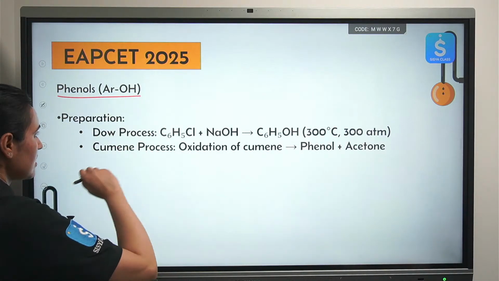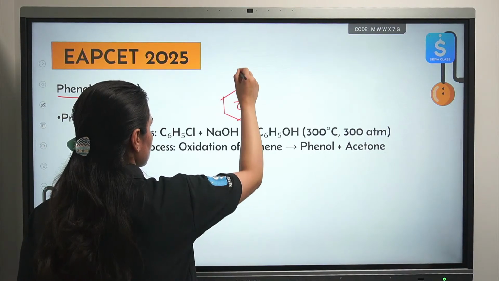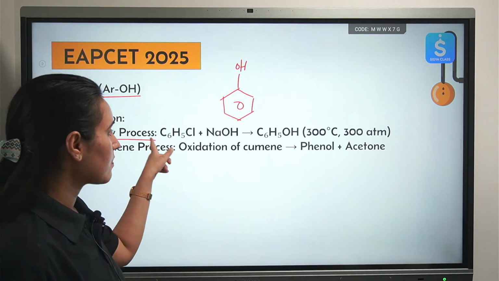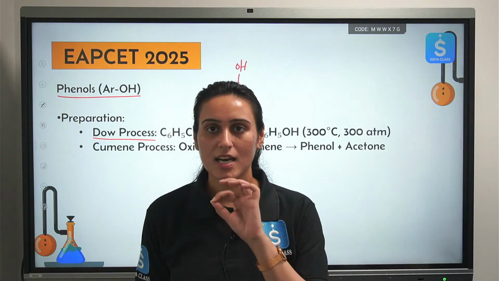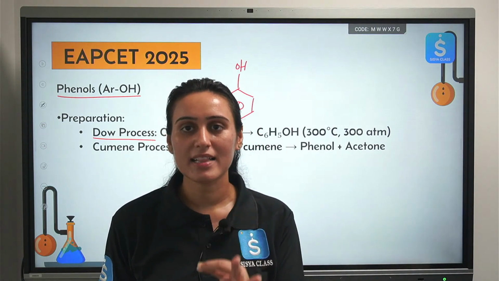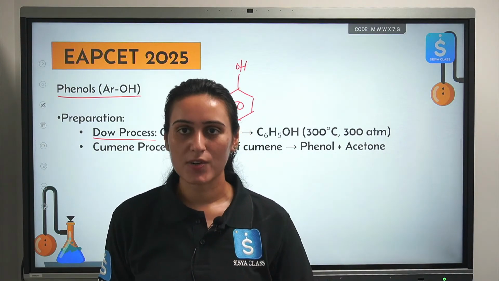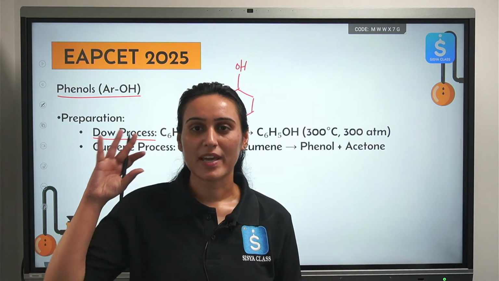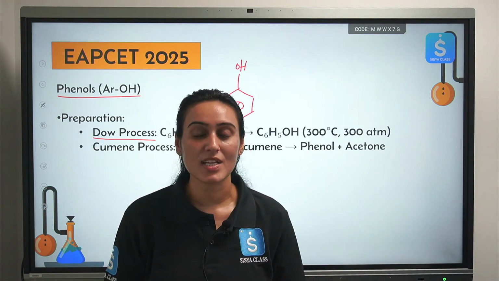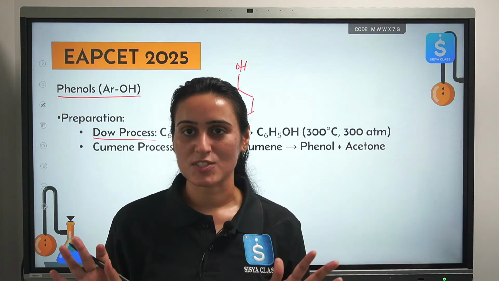Then we have phenols. This is your phenol. How do we prepare it? With the help of Dow's process. See, the nucleophilic substitution of aryl halide is very difficult because of the double bond character. You already know the effect. But under very high temperature and pressure conditions, yes, you can do the substitution. Difficult, but we can achieve it at a very high temperature and pressure condition.